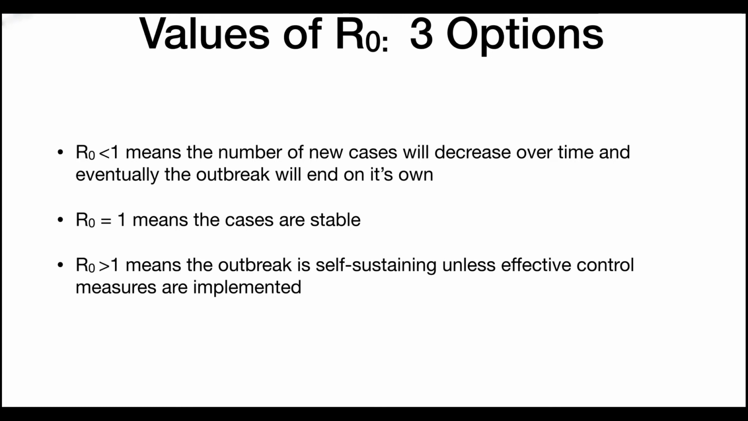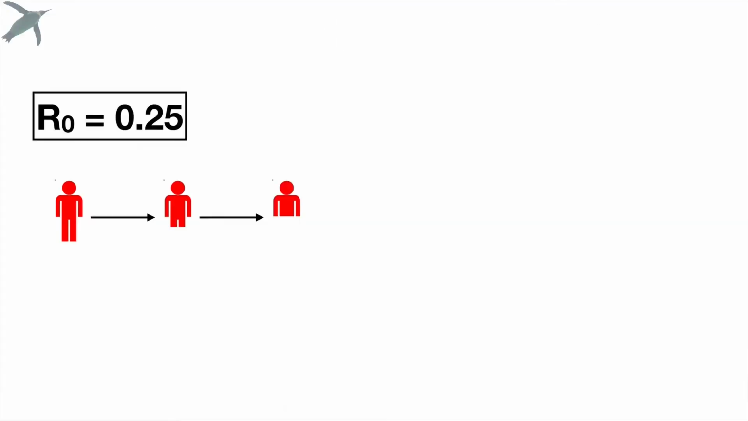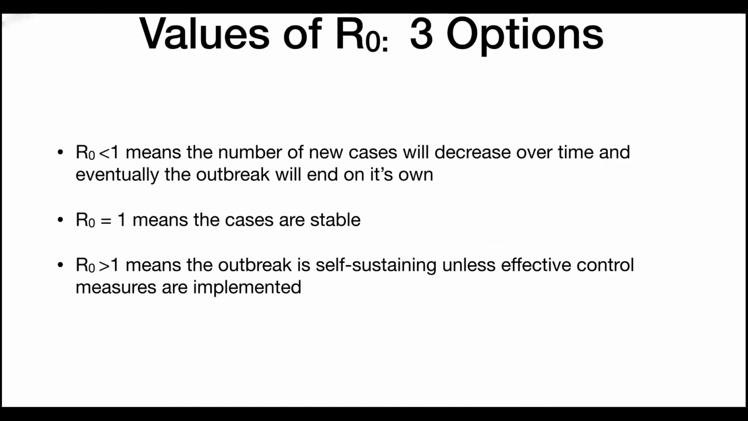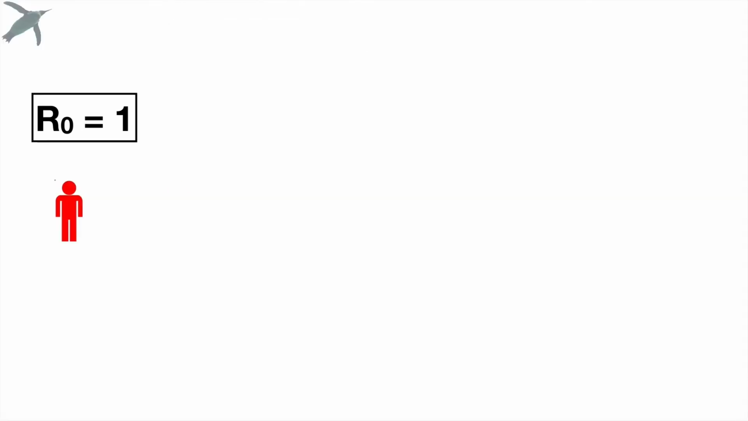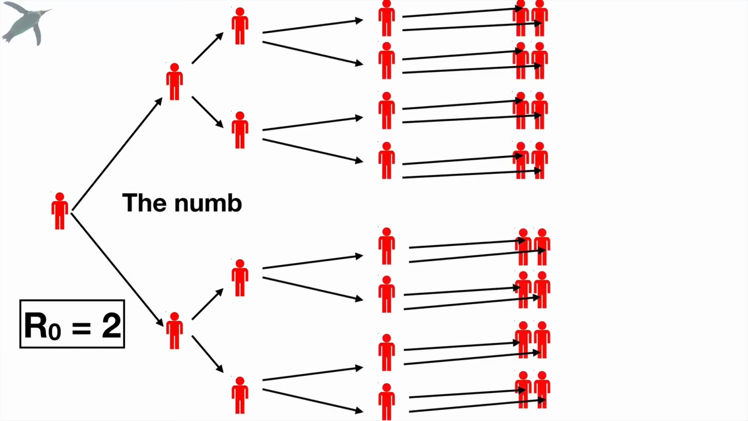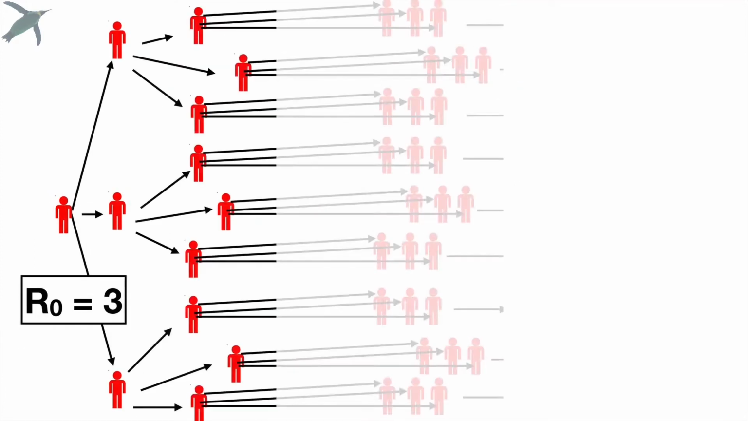There are three possible R-Naught values. When R-Naught is less than 1, that means the number of new cases will decrease over time. When R-Naught is near 1, that means the case number is stable over time. And when R-Naught is significantly over 1, that means the outbreak is self-sustaining and will be increasing over time.